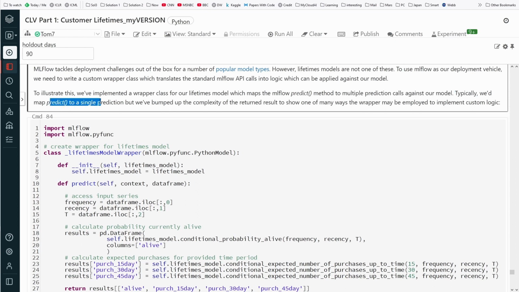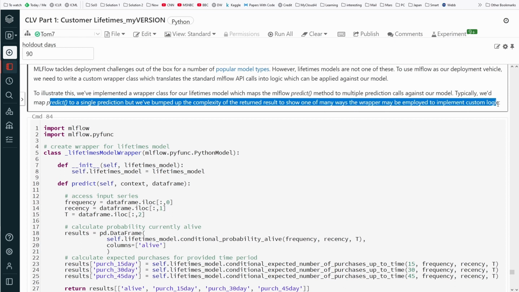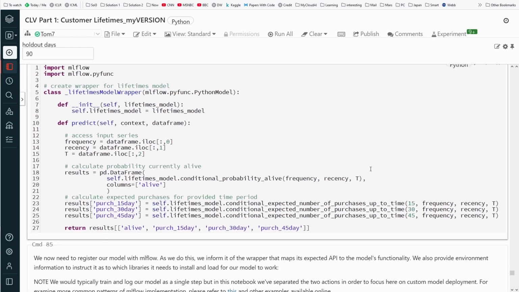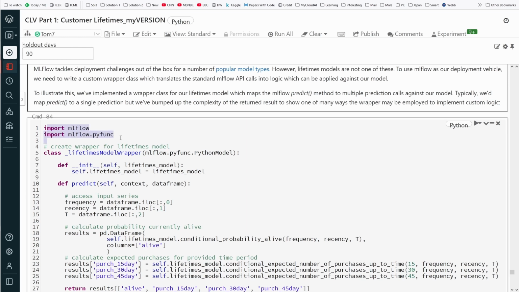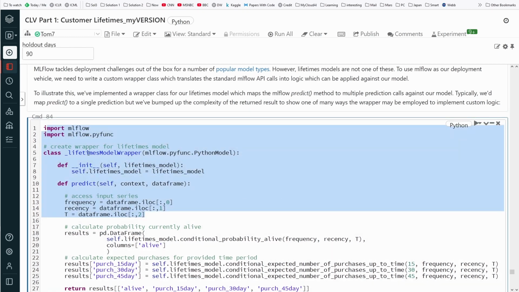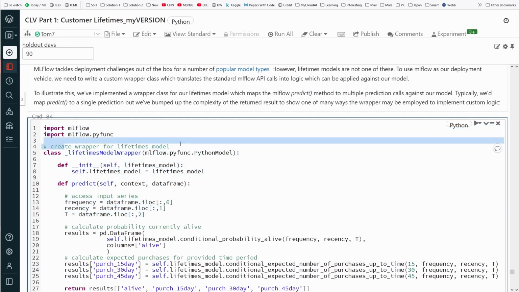We map predict to a single prediction, but we bumped up the complexity of the return to show one of many ways the wrapper may be employed to implement custom logic. Just follow this recipe. Create the wrapper for your lifetimes model.